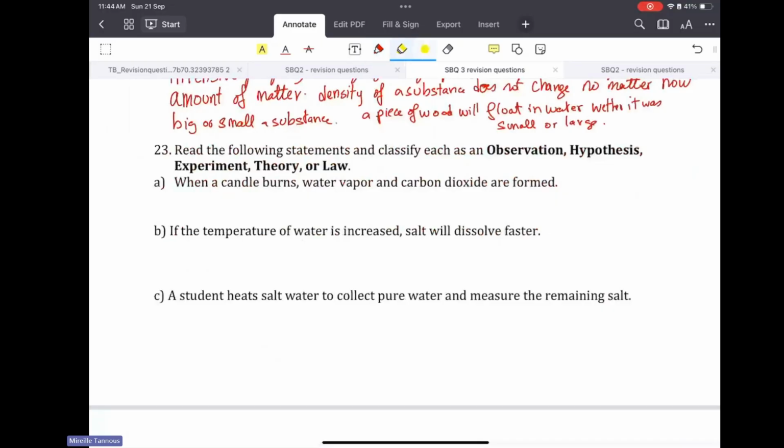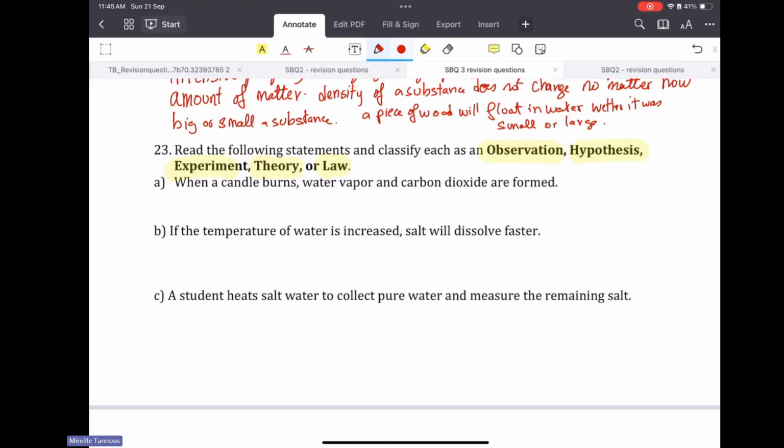Now, just like your second quiz, you got this question where you have to state whether this is an observation or a hypothesis or an experiment or a theory or a law. Now, let's start reading. If the temperature of water is increased, salt will dissolve faster. If I read this sentence simply like this, the temperature of water increased, or I can say, the salt dissolved faster when the temperature of water increased, this becomes an observation.